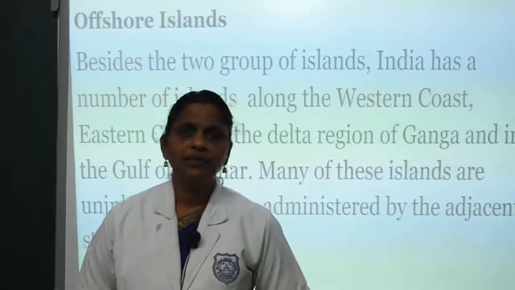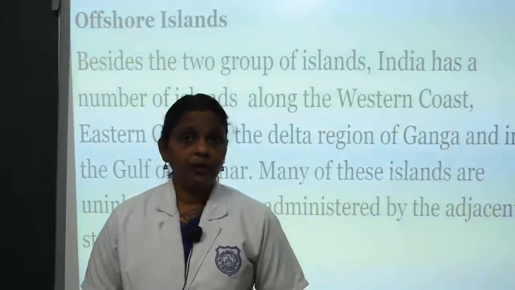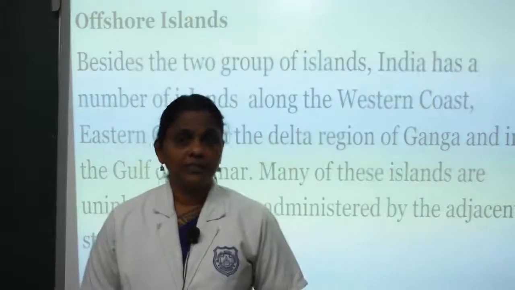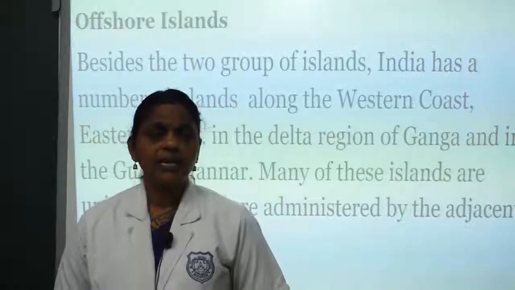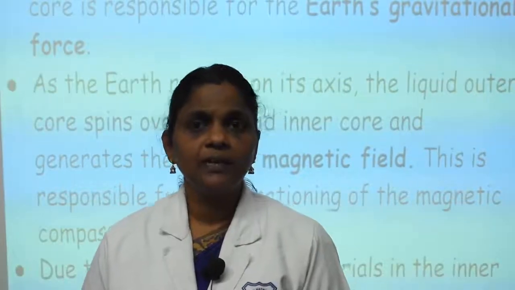Next we can see the offshore islands. Besides the two groups of islands, a number of islands are situated on the eastern coast and western coast. These islands are uninhabited and are administered by adjacent states. By this, I conclude the class.